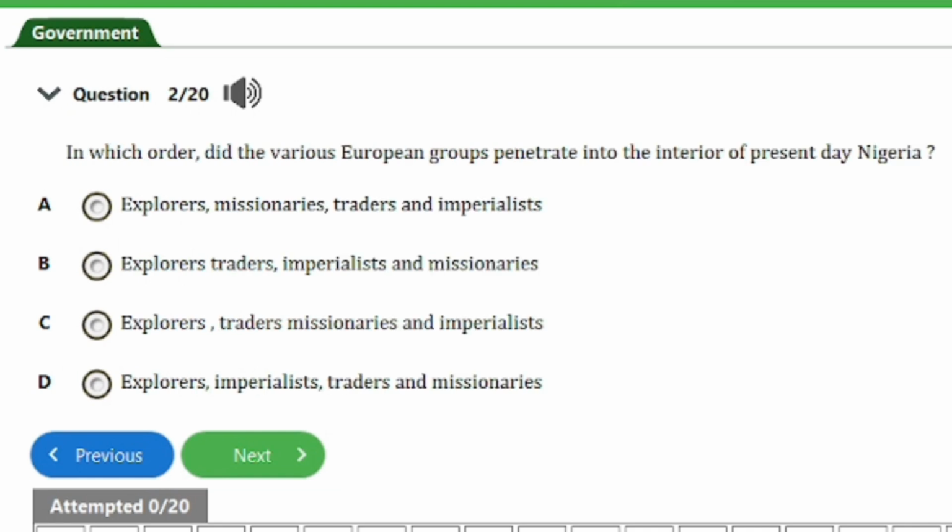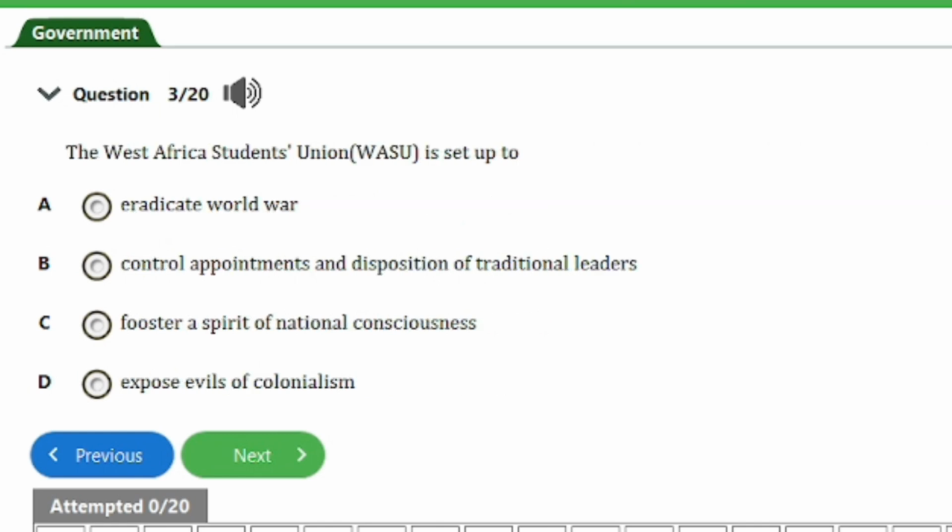Here we have the next question, question number 2. It says, in which order did the various European groups penetrate into the interior of present-day Nigeria? We have A, explorers, missionaries, traders, and imperialists. B, explorers, traders, imperialists, and missionaries. C, explorers, traders, missionaries, and imperialists. D, explorers, imperialists, traders, and missionaries. So guys, the answer to this question is option A here. That's explorers, missionaries, traders, and imperialists. So that's it for this question. Let's head on to the next one, guys.